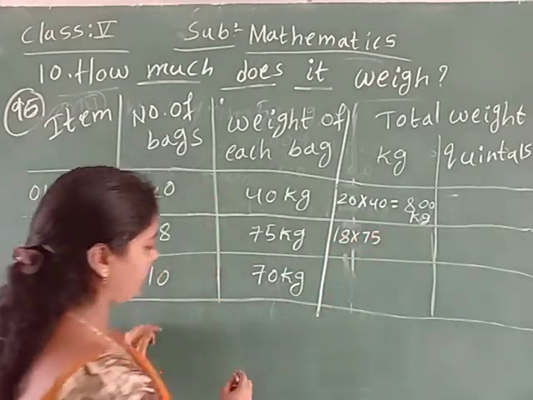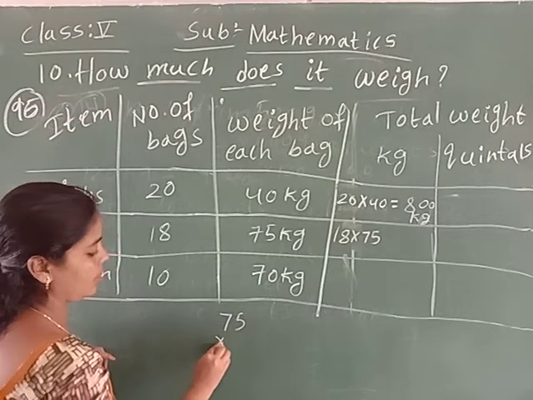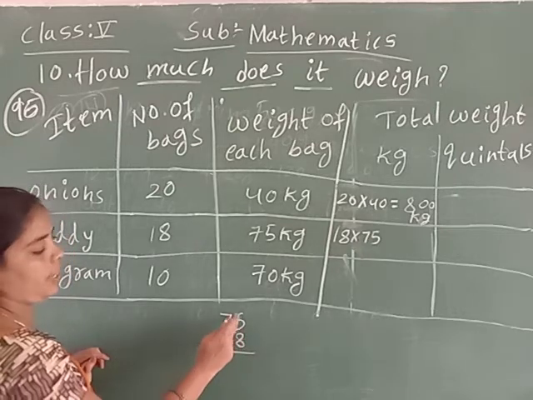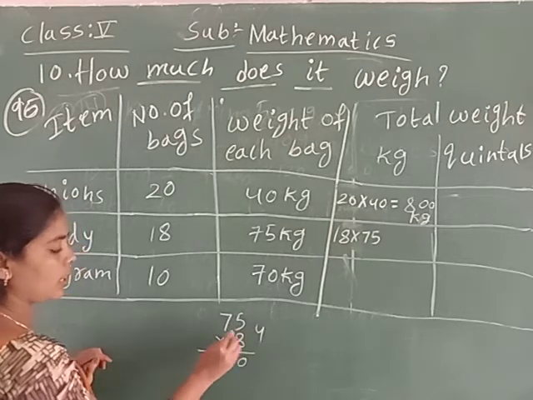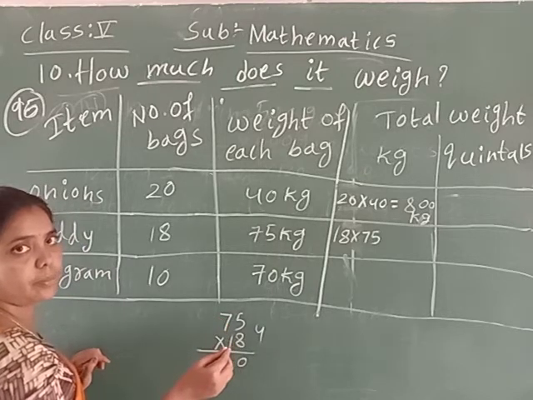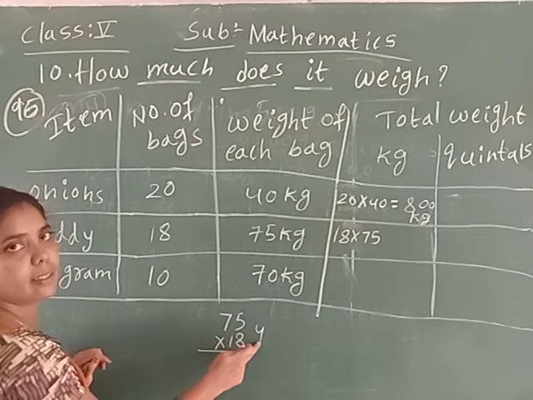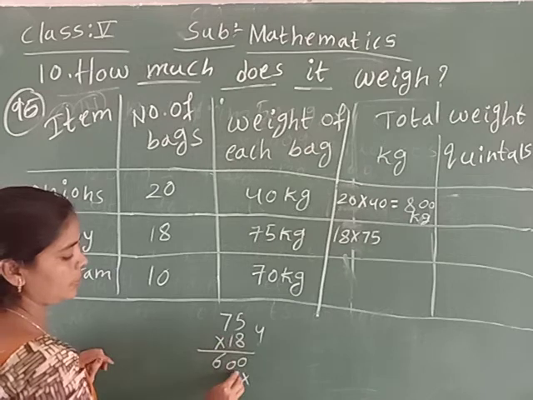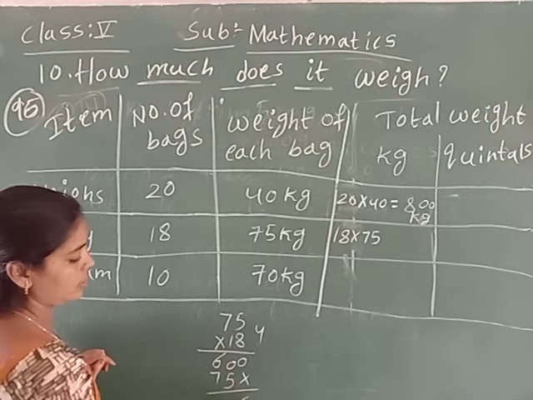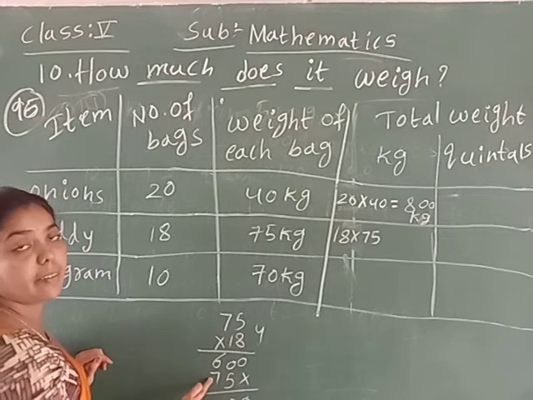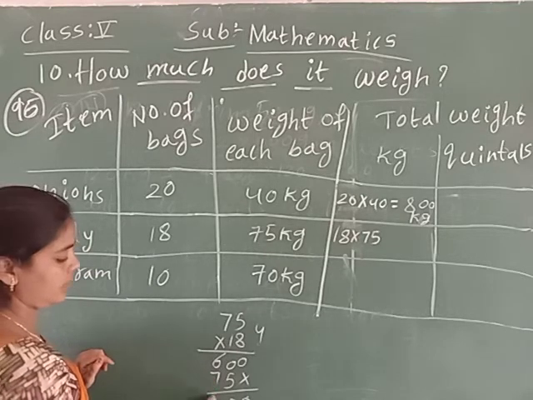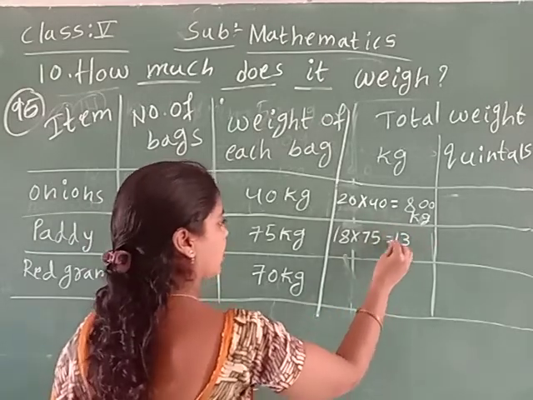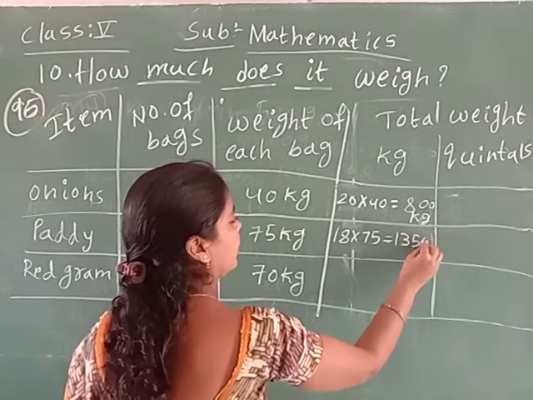Here, see children, 18 into 75. 18 into 75. First the 8 table. 8 fives are 40, write 0, carry 4. 8 sevens are 56, plus 4 is 60. Ones place is completed. Now the tens place. 0, 5, 6 plus 7, how much? 13. So 1350 kgs.